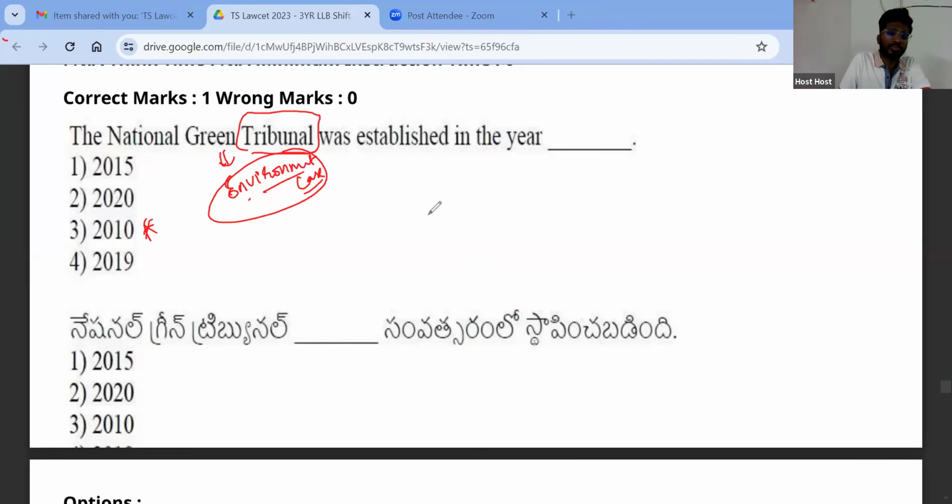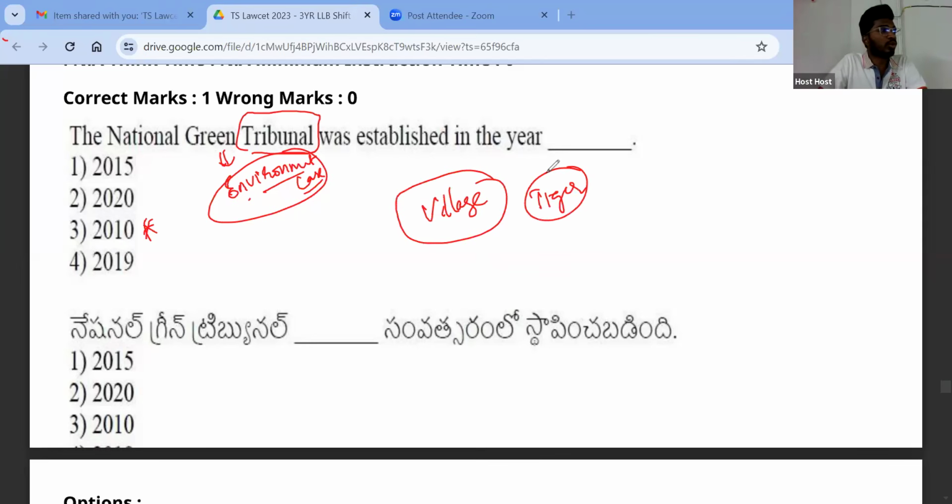Now, let us suppose that this is a village and there is a tiger that enters into this village. This example was given by my teacher when I was in class 11 or 12. The tiger entered into a village and started killing some cows and maybe some human beings also. Now what the villagers did, they came together and they killed the tiger.